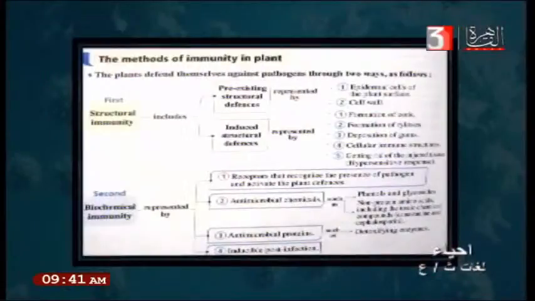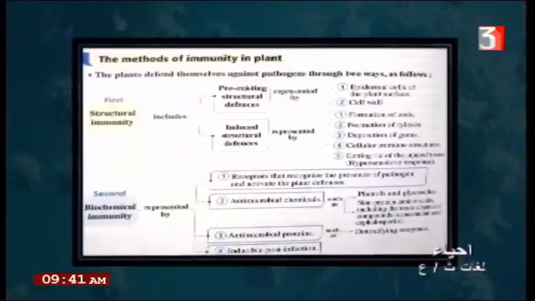Any pathogen can enter the plant; this cutin prevents it. Also, the first defense for the plant is the epidermal. Epidermal means like the skin in the human. The epidermis in the plant consists of two layers, epidermal and cortex. This protects the plant from invasion of any microbes. Structure of polysaccharides, carbohydrates, and also formation of cork. What is the cork? Cork is a layer of the plant that protects the plant from many diseases.